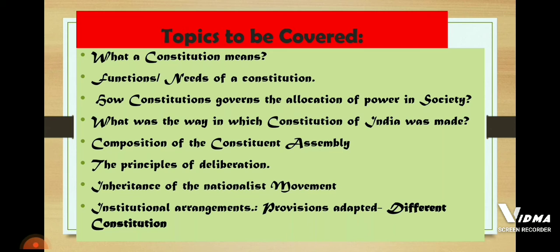The principles of deliberation, the examination process, and the inheritance of the nationalist movement. And institutional arrangements, and the various provisions which we have adopted from different countries' constitutions. So these are the topics which we are going to cover in this chapter.